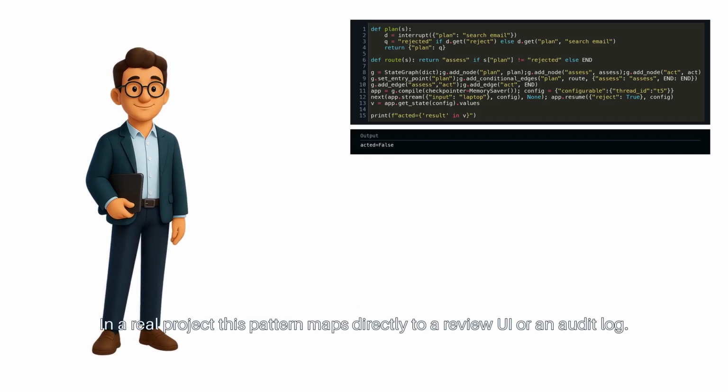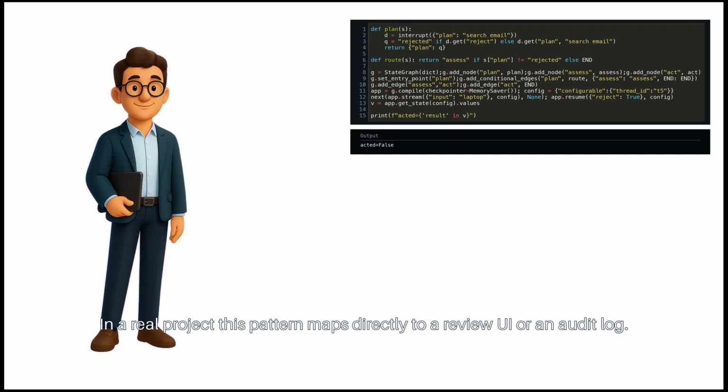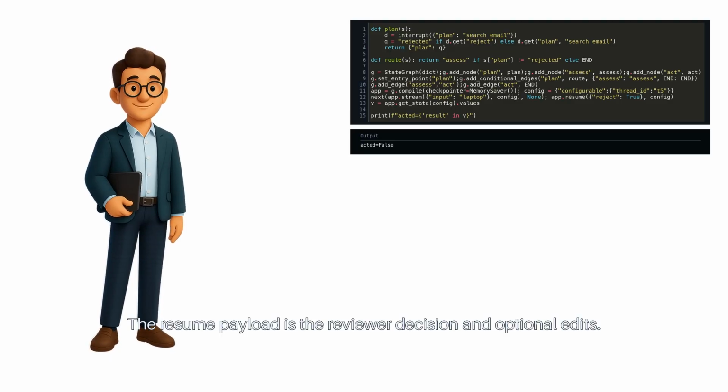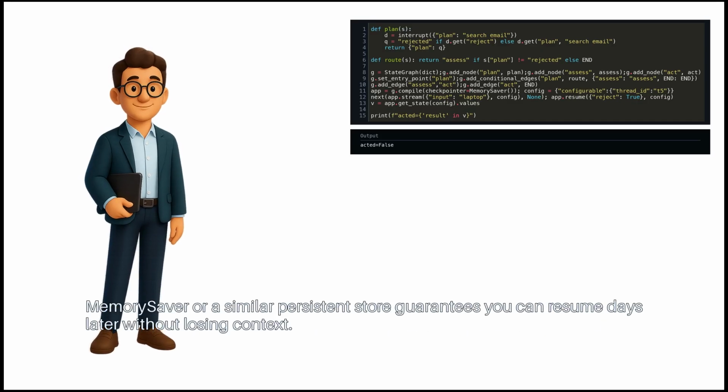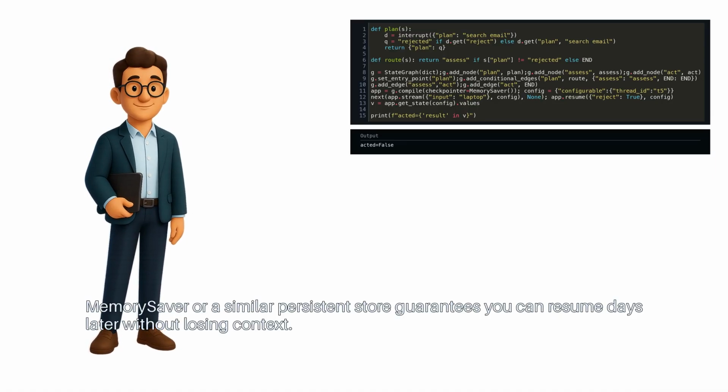In a real project, this pattern maps directly to a review UI or an audit log. The plan payload becomes the review card. The resume payload is the reviewer decision and optional edits. MemorySaver or a similar persistent store guarantees you can resume days later without losing context.